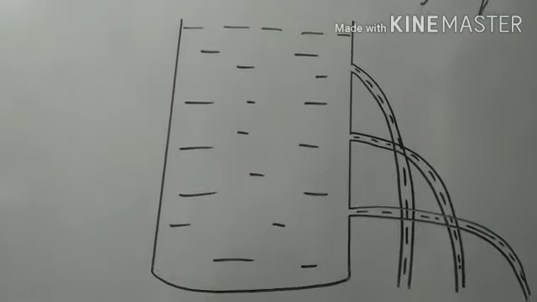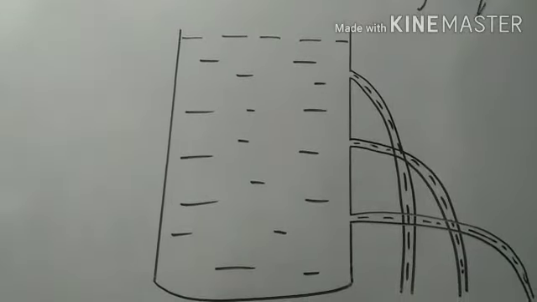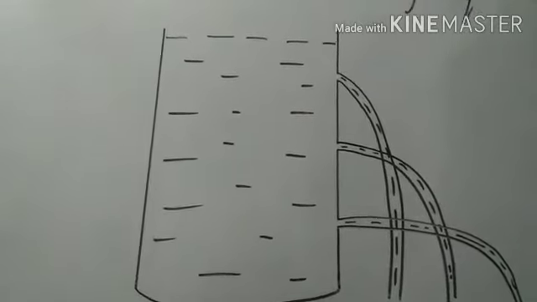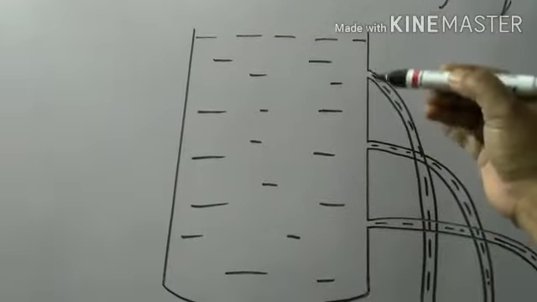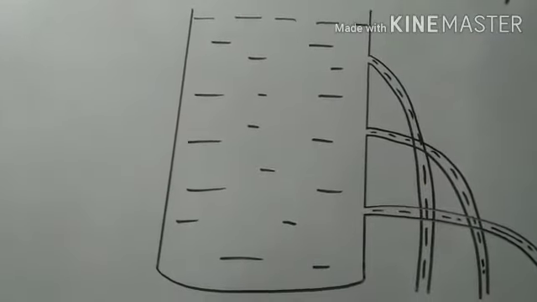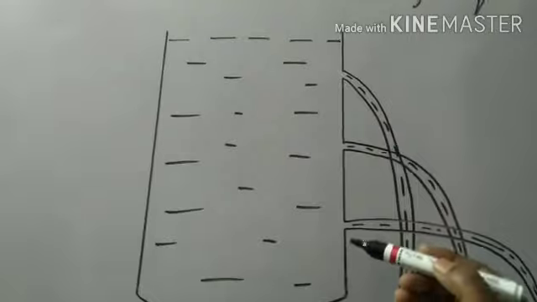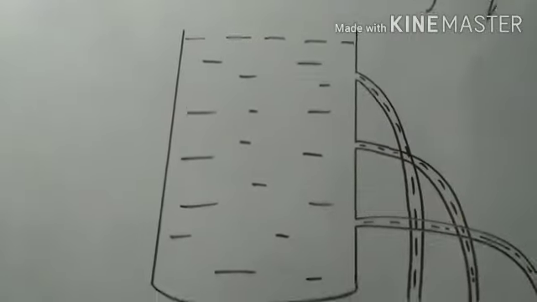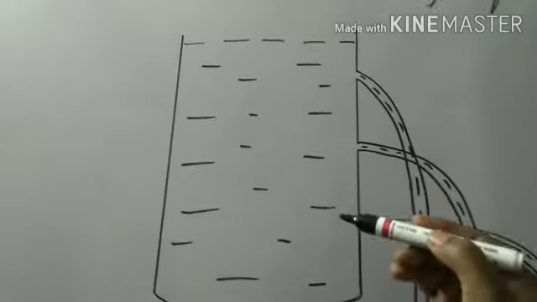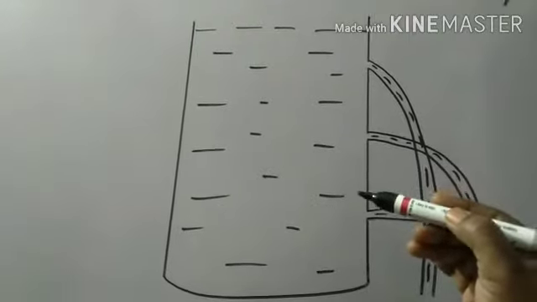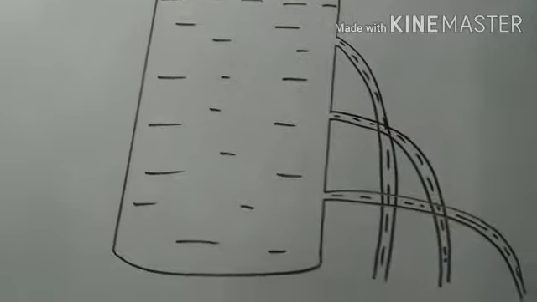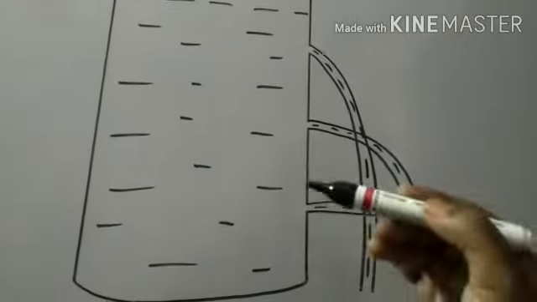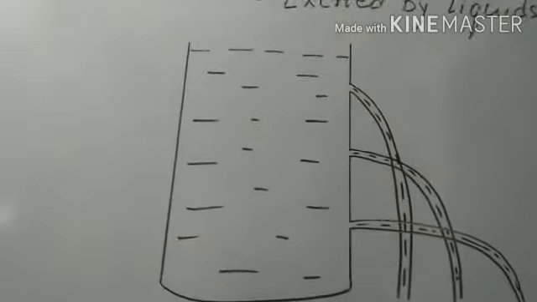Pressure exerted by a liquid depends on the depth of the liquid. That means as we move down along the container, the depth increases, and as the depth increases, the pressure also increases. The pressure created by a liquid depends on depth, and as the depth increases, the pressure exerted by the liquid also increases. Here you can see an activity.